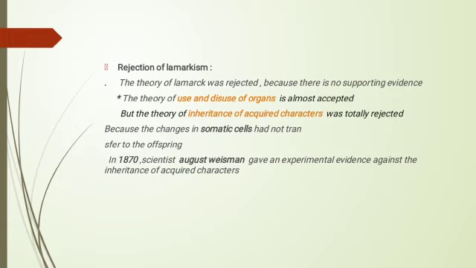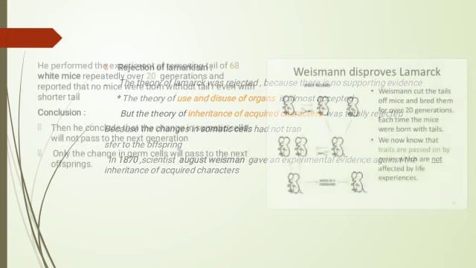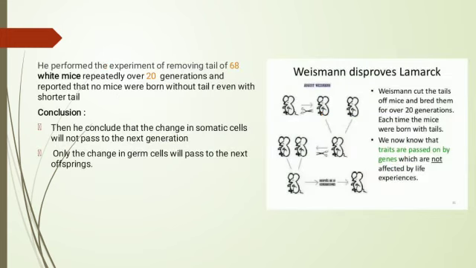Lamarckism was almost rejected because of no supporting or powerful evidence. The point of use and disuse of organs is almost acceptable, but the theory of inheritance of acquired characters was totally rejected. This theory was rejected with a proper experiment by August Weismann in 1870. He performed an experiment of removing the tails of 68 white mice and repeated it over 20 generations, reporting that no mice were born without a tail or even with a short tail.